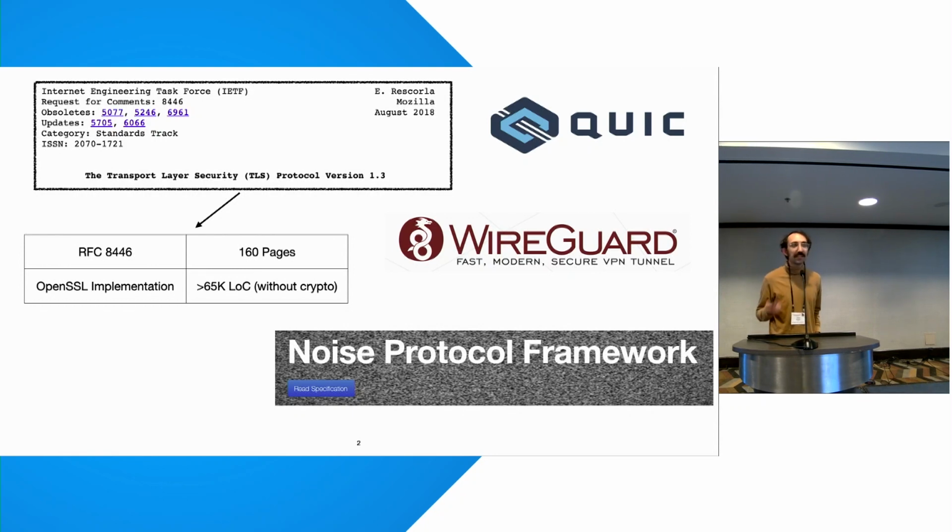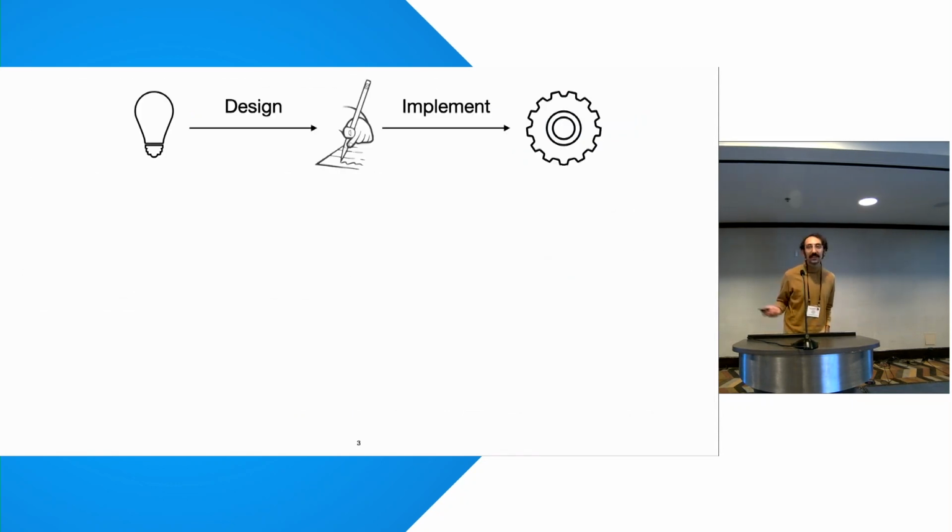And since these protocols basically run the internet, we'd really like to apply the full power of formal methods and verification to them. When we look at these protocols, we typically think of them as being constructed in two parts. First, there's a design phase, where we write down the protocol in the abstract and make sure that it's secure. And then we have an implementation phase, where assuming that the design is secure, this is where you do the actual low-level programming. It's useful to break up the system like this because each phase can be verified separately. This work, OWL, is about the design phase, making sure that the protocol is secure.